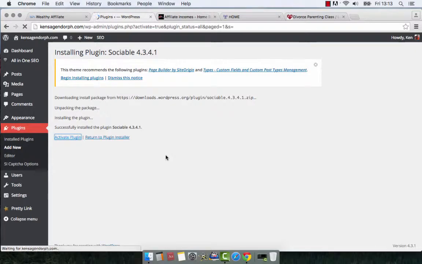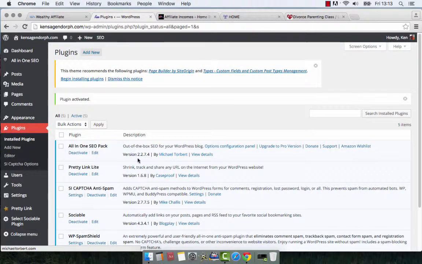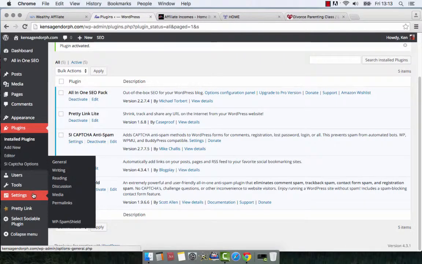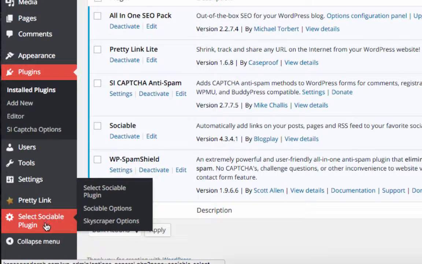Once your plugin is activated, if you look here, where I put it in, it says Sociable. It's already activated. Do not deactivate it. If you look towards the bottom of your dashboard, it says Select Sociable Plugin. This is where you can change the different looks of your Sociable buttons, whether you want the skyscraper version or the classic version. I'm going to show you real quickly.